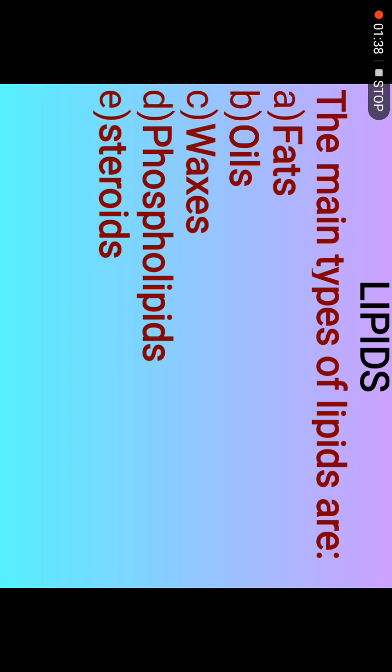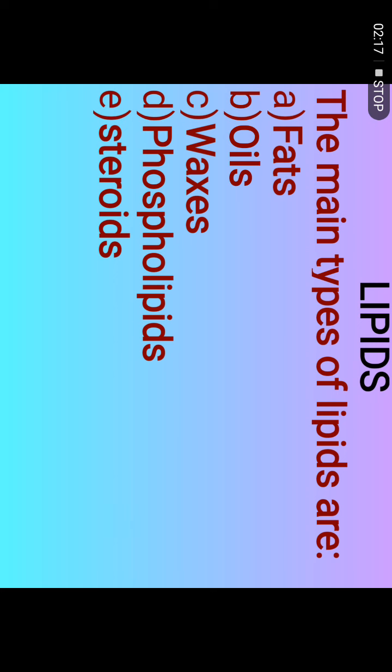which differ from the oils and fats, but since they still mainly contain CHO, and their structure still follows the monomers of the fats and the oils, which make up lipids, fats and oils being the biggest group in lipids. So these three, waxes, phospholipids, and steroids, are still under the group of lipids because of the main structure. The main structure of these three is still the same as the fats and the oils. Later we will see how.